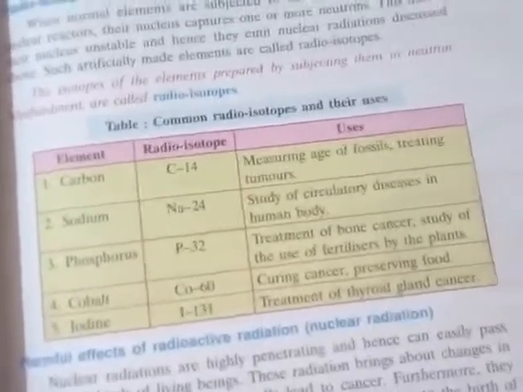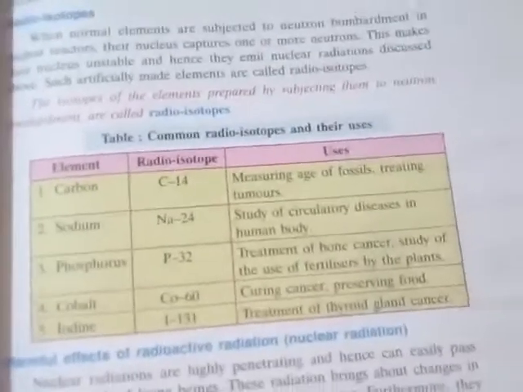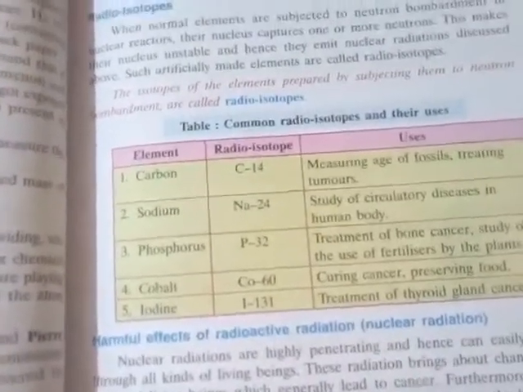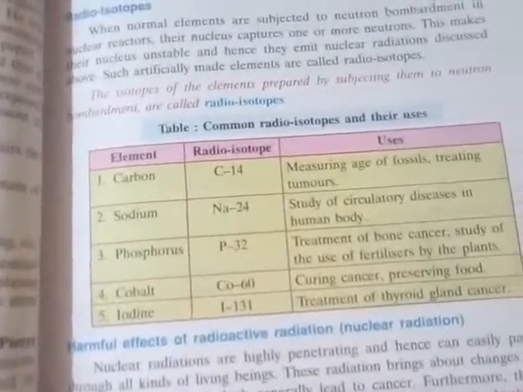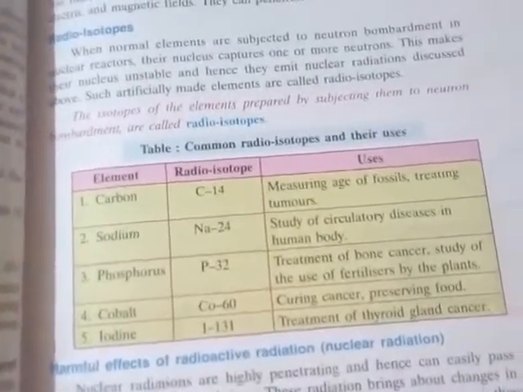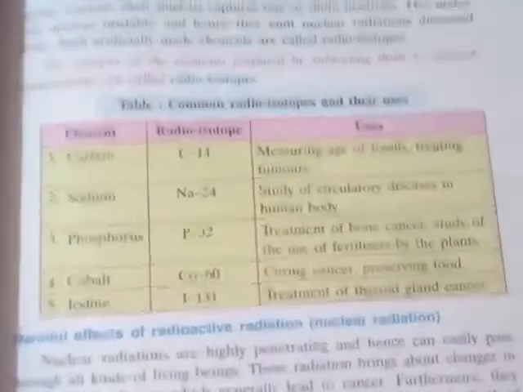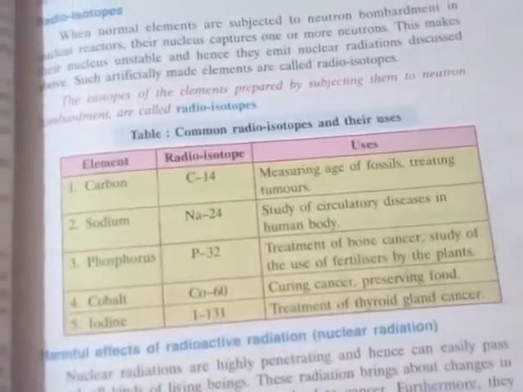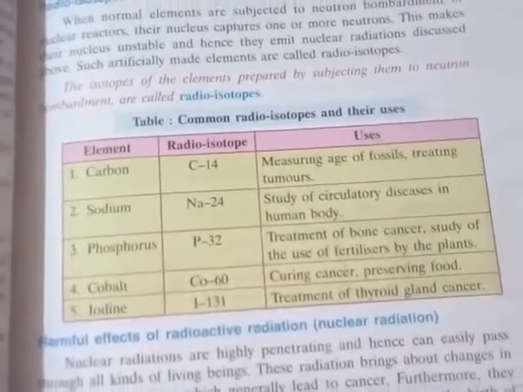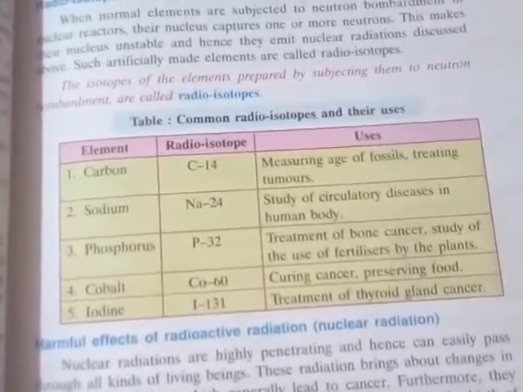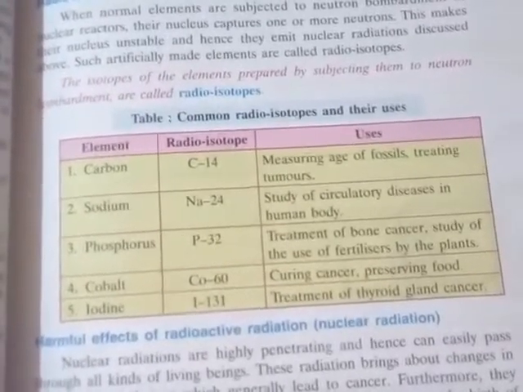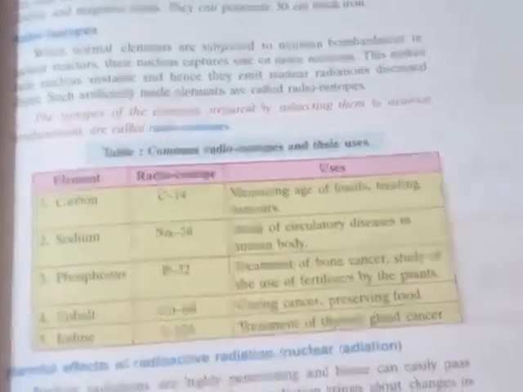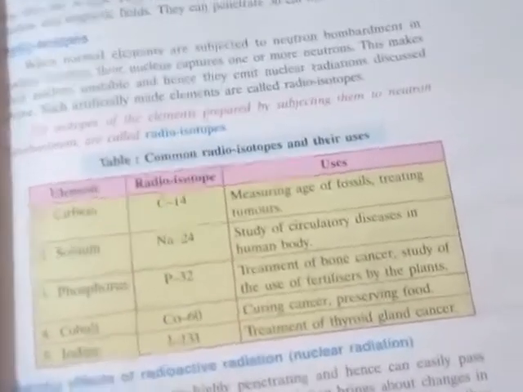This kind of radiation has an effect on cells and can destroy the unwanted cells. That's why it can be used. Iodine-131 is specially used for thyroid tests and thyroid gland cancer. If a patient has thyroid gland cancer, iodine-131 can be used, and through this many of the unwanted cells become damaged. It works like the process called chemotherapy. So this kind of treatment is done using these radioisotopes.